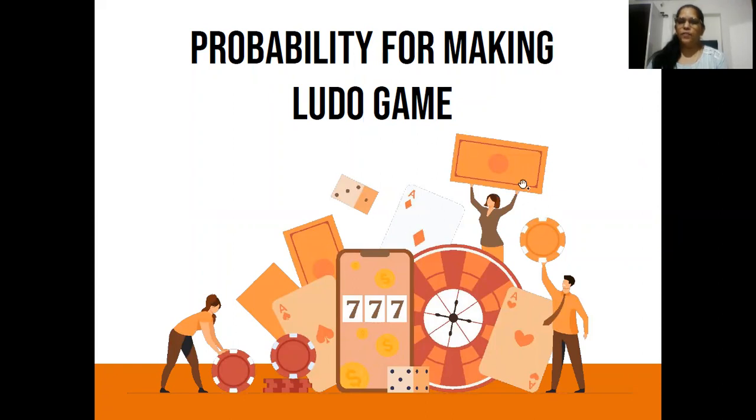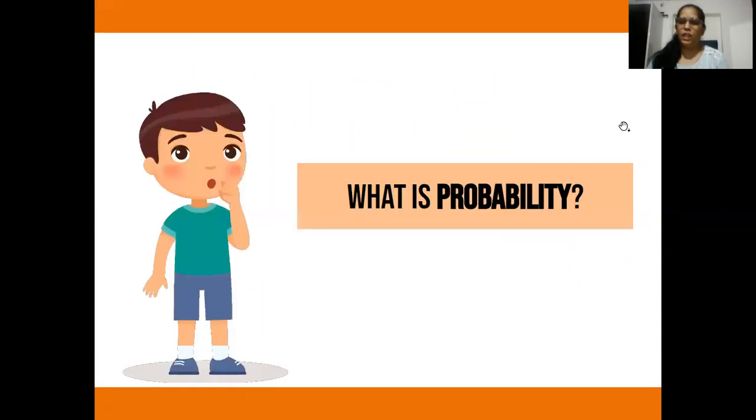So let's start with the basic question, that is, what is probability, right? You all must be wondering about the probability. To understand the probability, the first thing we are going to do is take one real life example. Using that real life example, we will try to understand the probability, right?